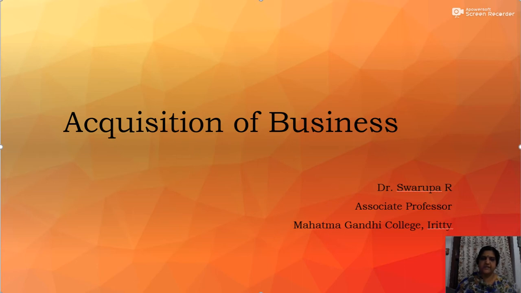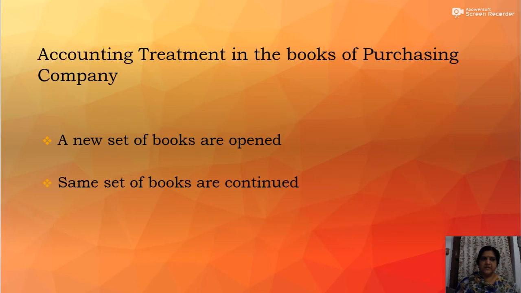Now we can see the accounting treatment in the books of purchasing company with regard to acquisition of business. Mainly there are two important methods. One is a new set of books are opened, and the second case is the same set of books are continued.